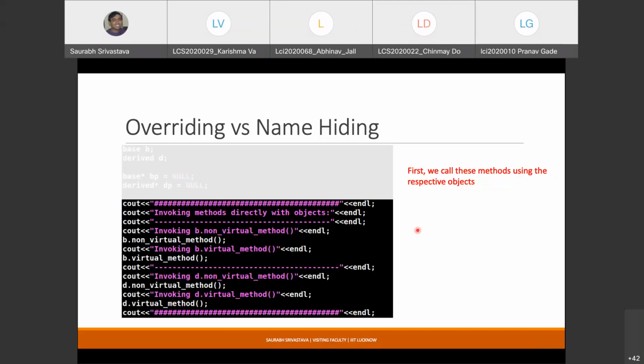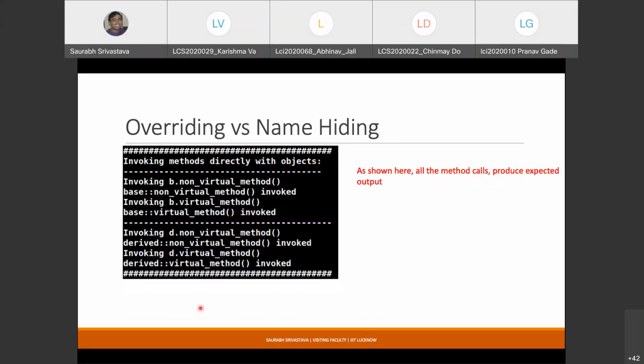So what I mean is, you invoke these methods like this: b dot non-virtual method, b dot virtual method, d dot non-virtual method, and d dot virtual method. What will be the output? This will be the output. Invoking b dot non-virtual method, base non-virtual, b dot virtual method, base virtual, and similarly d dot non-virtual, derived, d dot virtual, derived.